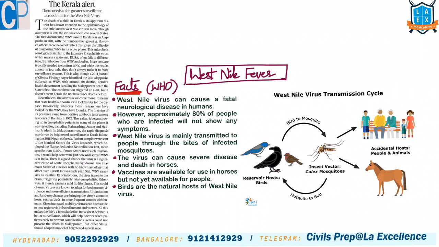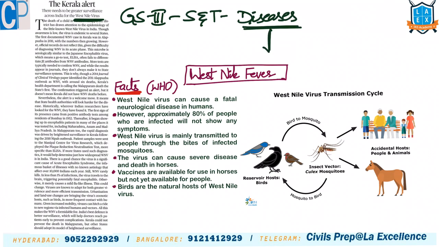The next article is with regard to West Nile virus. This comes under our GS paper 3 Science and Technology diseases concept. Under diseases, we understand about various diseases and the availability of vaccines, symptoms, transmission mechanism, etc. Here in this particular article, it is saying that in Kerala, there are deaths due to West Nile fever. So this strain of virus is present in other states also. The government should take measures through better surveillance. That is the gist of this.